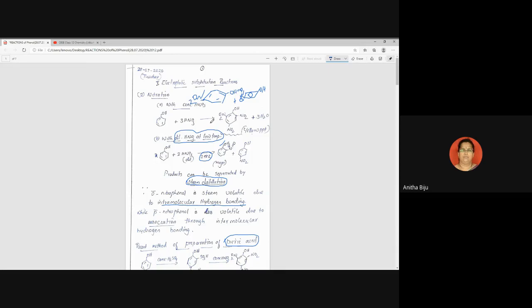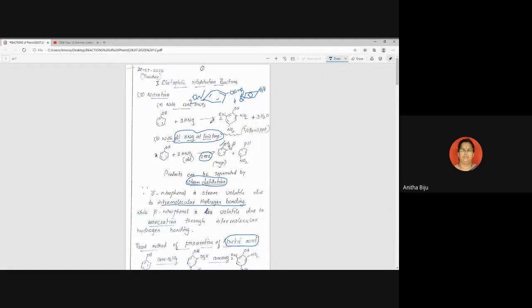In this way, you imagine a large number of such molecules are connected, so it will exist in the form of an associated molecule, the whole paranitrophenol. And because of this, it is less volatile. Okay, so both the reasons are important. Why one is steam volatile, why the other one is not volatile, that means less volatile. So two conceptual questions I told you in this case, and one chemical test to differentiate phenol from other compounds. So altogether 3 questions are from this part.